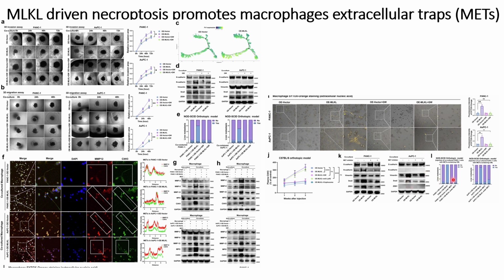And finally, when they did the mouse in vivo studies, where the immune system is not so efficient, they use pancreatic cancer cells with a conditioned medium that contains METs.